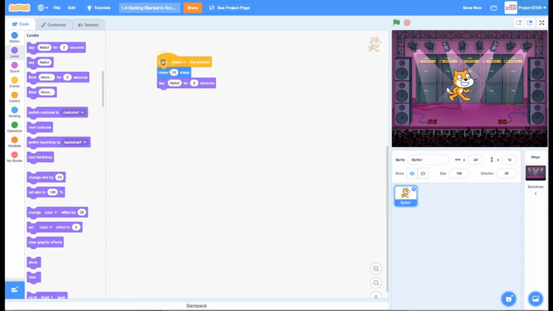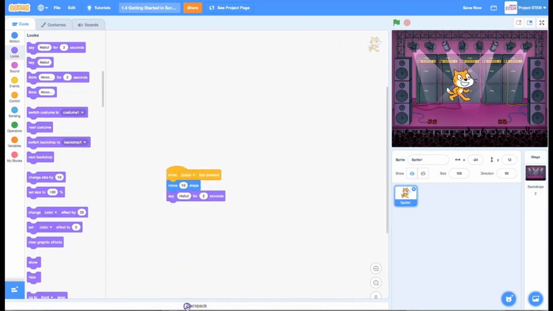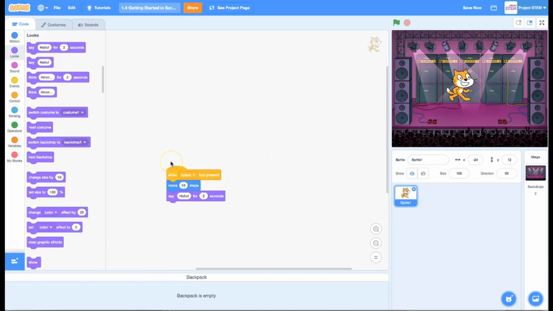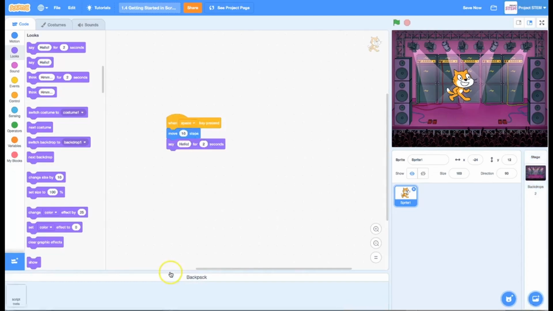What I can actually do is take that script and drag it down into my backpack. Let me just pop that up. So I can click up. Right now it's telling me that my backpack is empty, but I can drag this script in there. And now I can see that my script has been added. Now that will be available to me in any other program that I'm writing. So when I click out of this one, even if I forget to save it, that script is still going to be there in my backpack, and when I start a new program, I will have access to it. So it's very useful when you do want to reuse code.